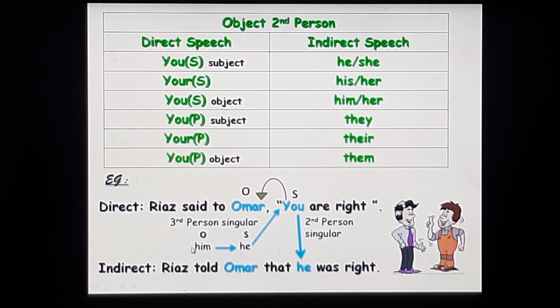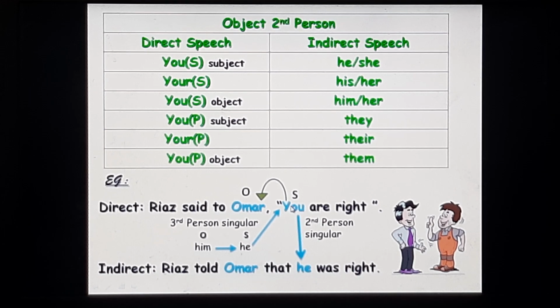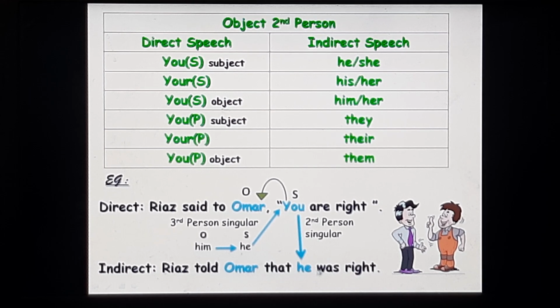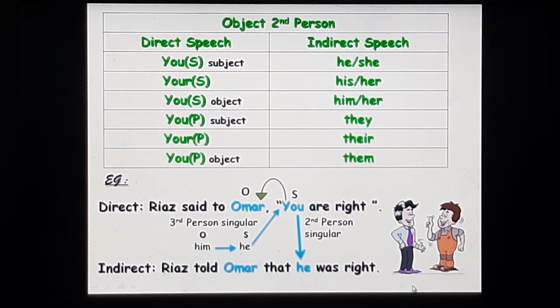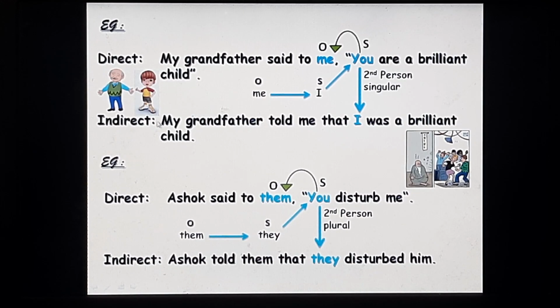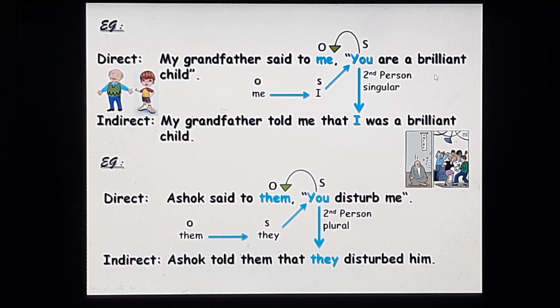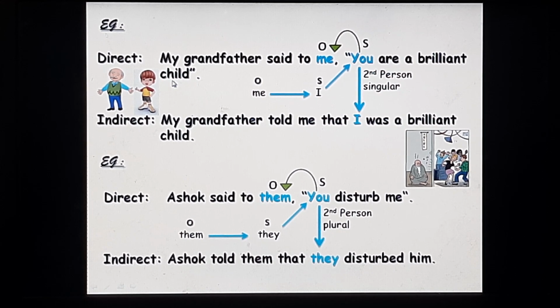Now him is the objective pronoun. It should change into its subjective pronoun he. And it stands for the subject you. So in the indirect speech, you will change into he. Riaz told Omar that he was right. Let's see the next example. My grandfather said to me, "You are a brilliant child."